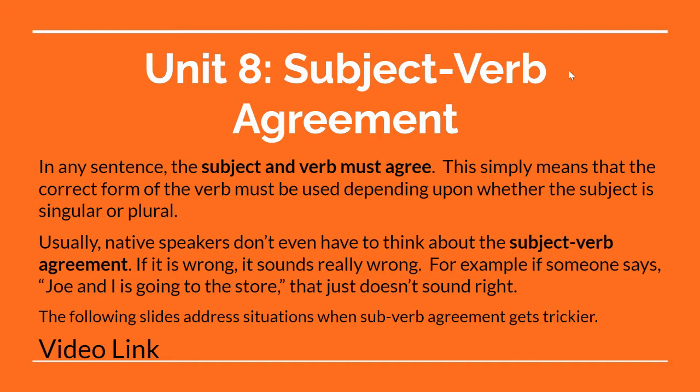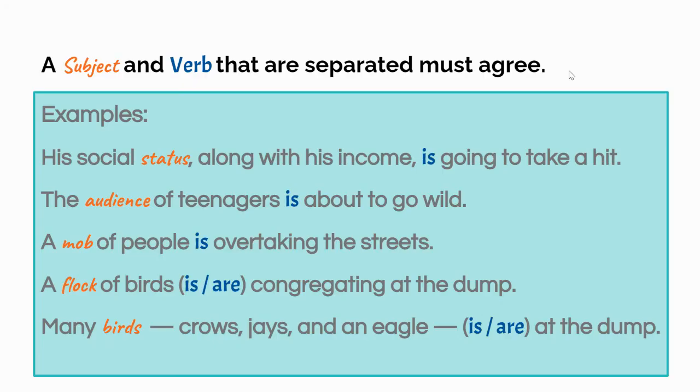But there are a few places where it gets a little trickier. And so that's what we're going to talk about today. When a subject and a verb get separated, sometimes that distracts our brain a little bit and we choose the wrong verb. So, his social status, and the orange words are our subject, his social status, along with his income, is going to take a hit. The "along with his income" is not part of your subject, it's just an extra. So status is technically going to take a hit.